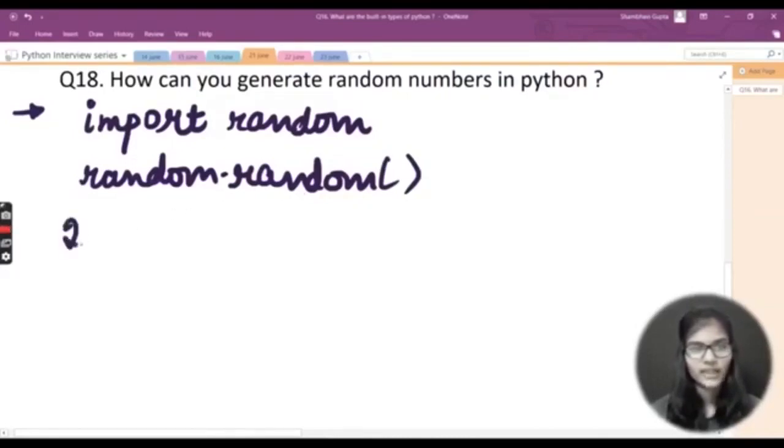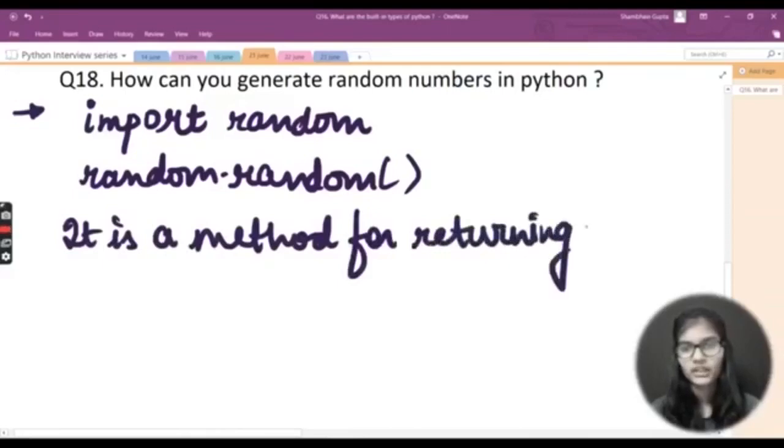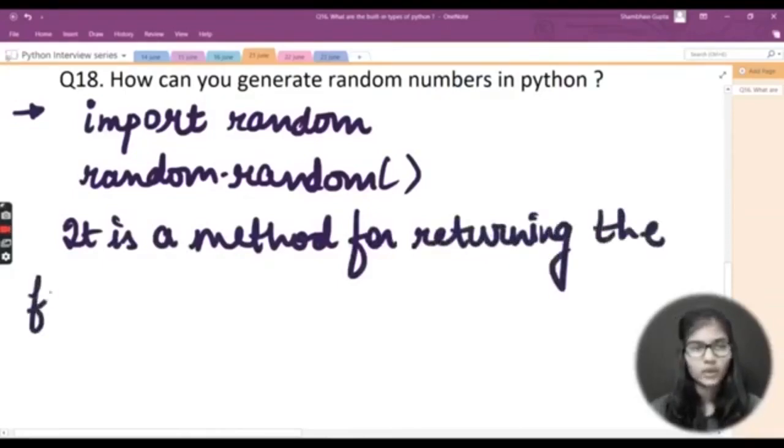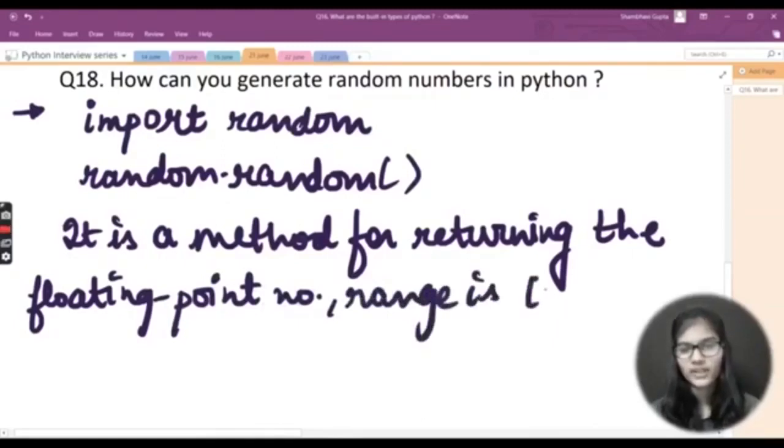Let me just write it here: it is a method for returning the floating point numbers. Basically it also has a range, and I will write the range here as [0, 1). So it is a method for returning the floating point numbers, and the range is this much.